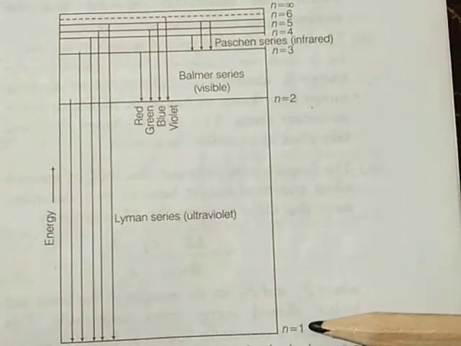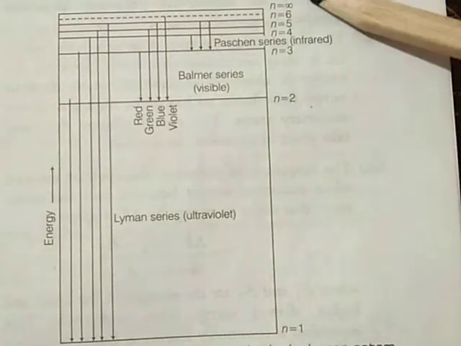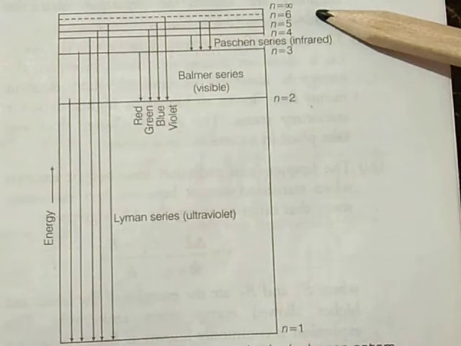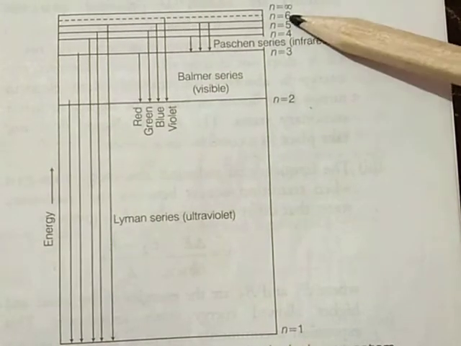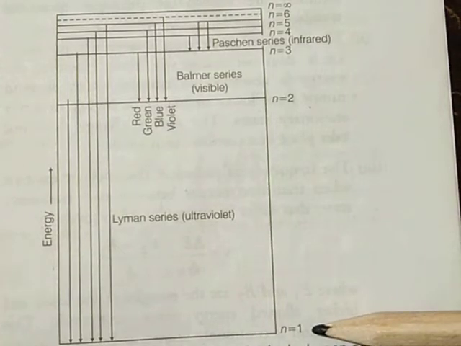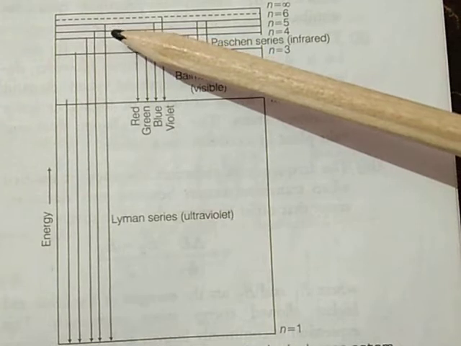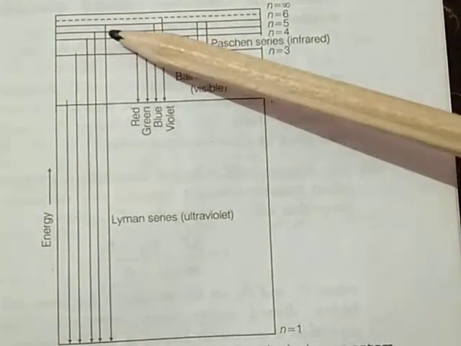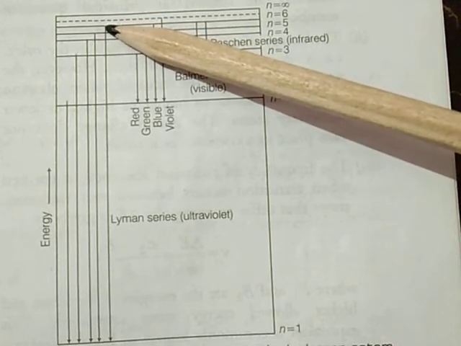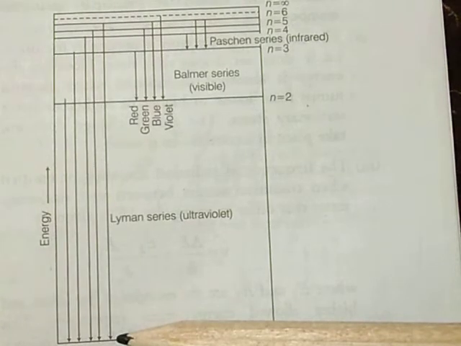Starting from this, n values are present in increasing order. This is the last value, n is equal to 6, or this is the first value, n is equal to 1. The lines which arise due to the transition from higher energy levels to the first energy level